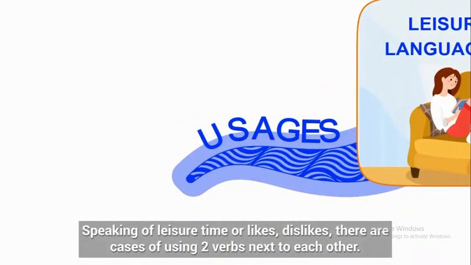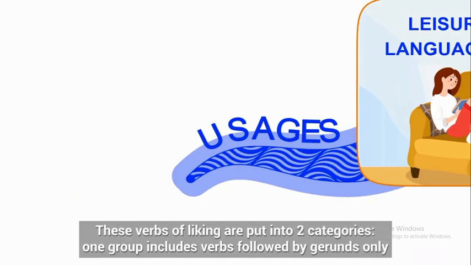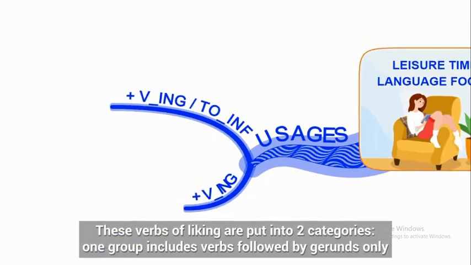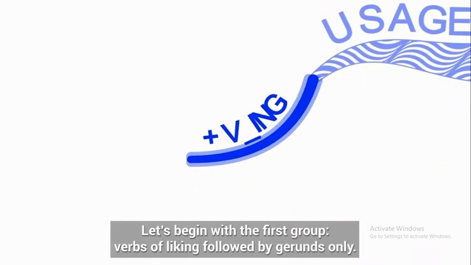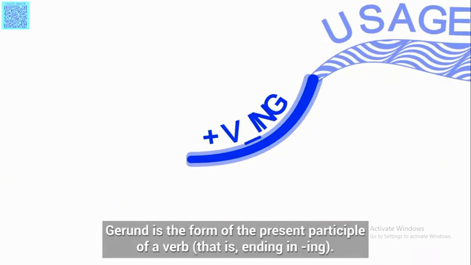Speaking of leisure time or likes, dislikes, there are two cases of using two verbs next to each other. These verbs of liking are put into two categories. One group includes verbs followed by gerunds only, and another group includes verbs followed by both gerunds and to infinitive. Let's begin with the first group. Verbs of liking followed by gerunds only. Gerund is the form of the present participle of a verb, that is, ending in ing.